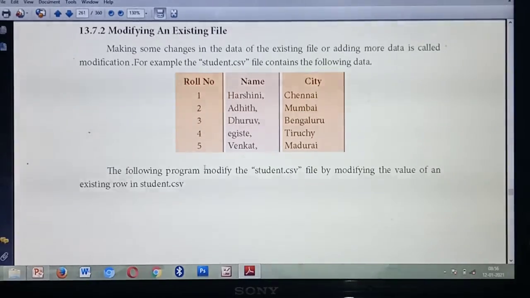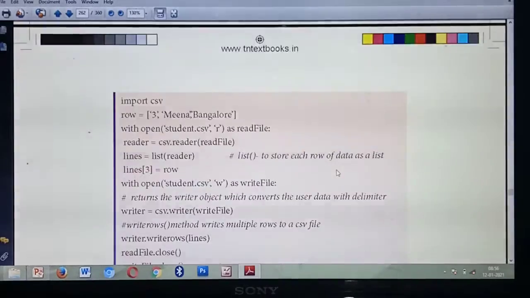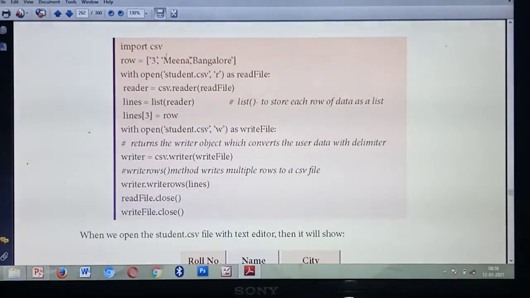Listen, so the example they have given: how many details? 5 rows they have given. Each row has some student details and their places. So what modification are you going to do? That one you are going to write in a program. Listen carefully. What's the first step?